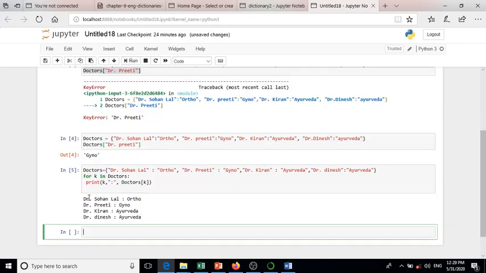Look here, output. Dr. Samanlal is the key and the value is Ortho, Dr. Preeti, Gyno, Dr. Kiran, Ayurveda, Dr. Dinesh, Ayurveda, and so on.